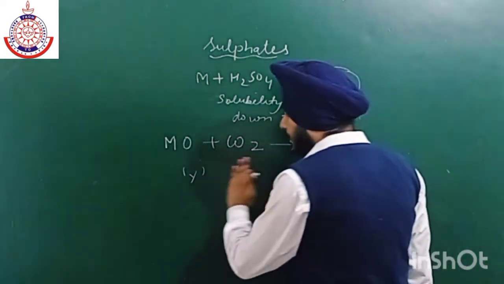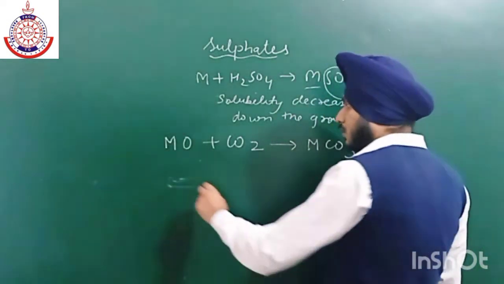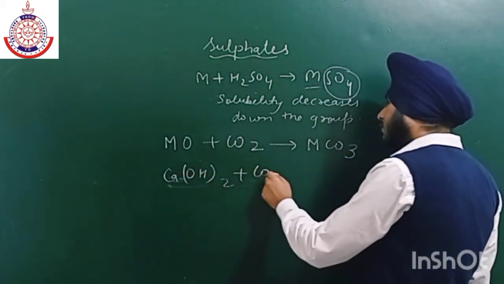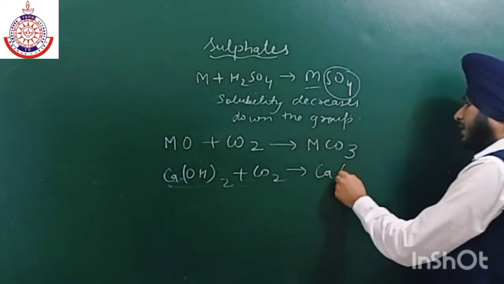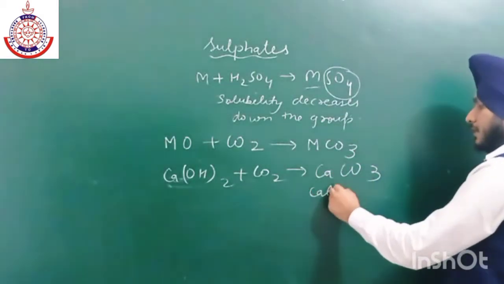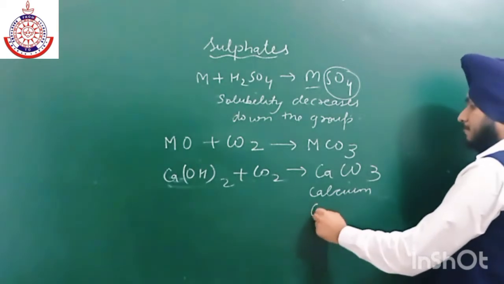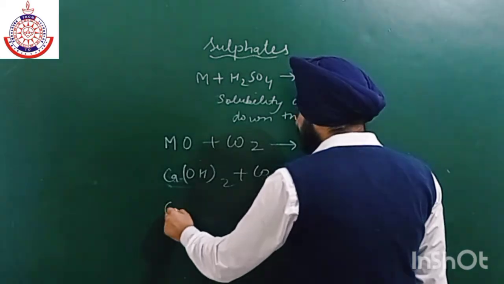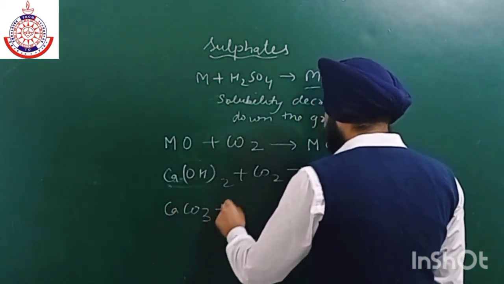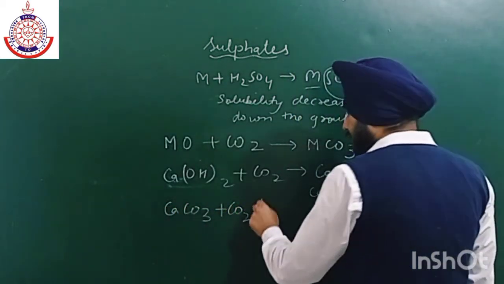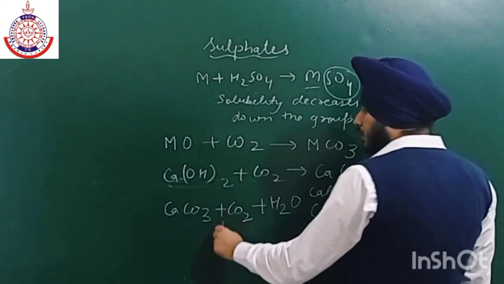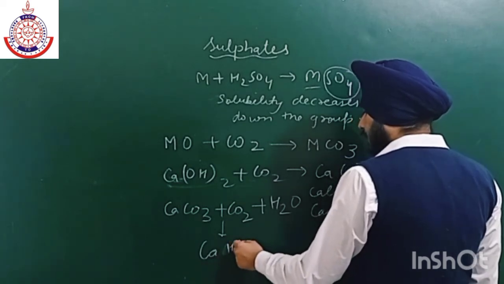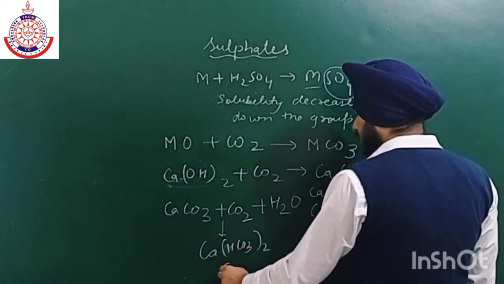When we pass CO2 gas through lime water, it turns the lime water milky due to the formation of calcium carbonate. Then if we again pass CO2 through its aqueous solution, we get calcium bicarbonate, and this is soluble in water.